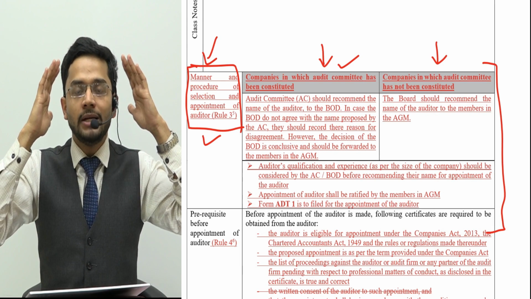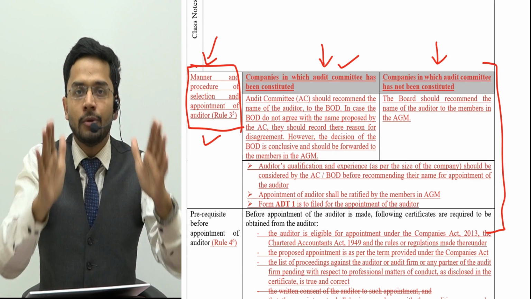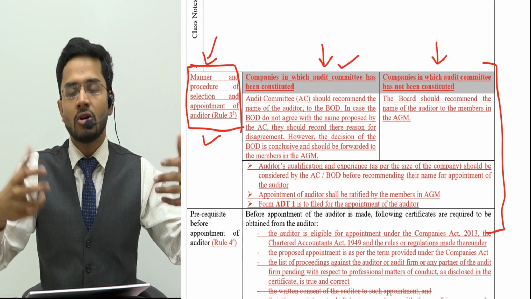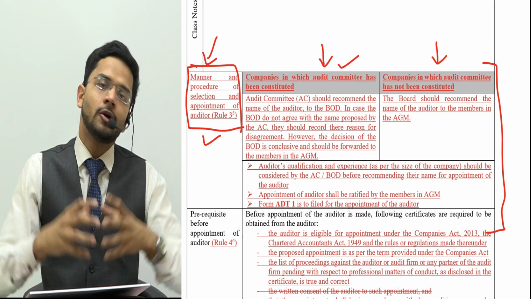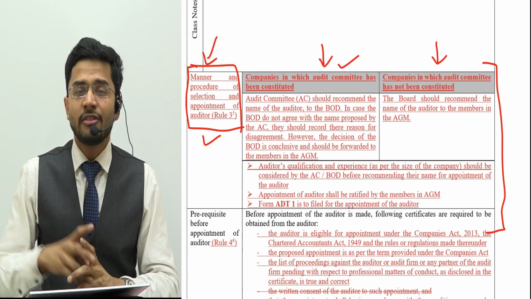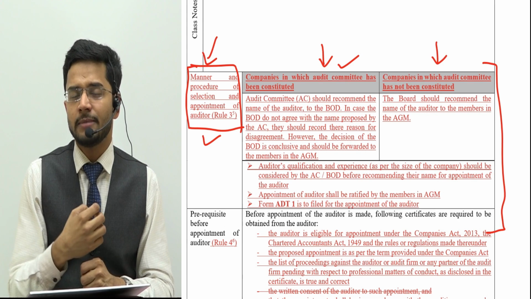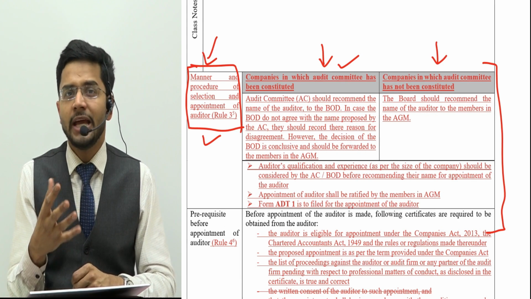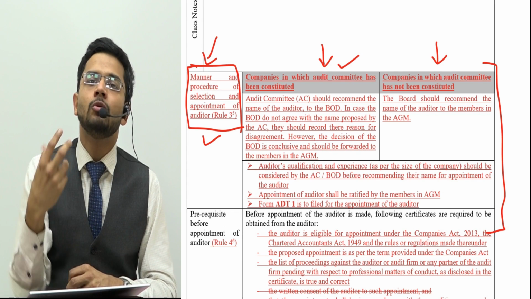So guys, an audit committee is a focused group of people who are just focusing on the financial statements or the financial controls or the audit of a particular company. Typically for big companies, sometimes the function of finance, audit, or financial controls is a bit neglected in day-to-day routine work.